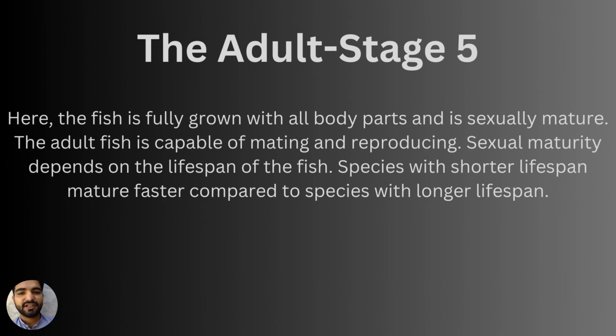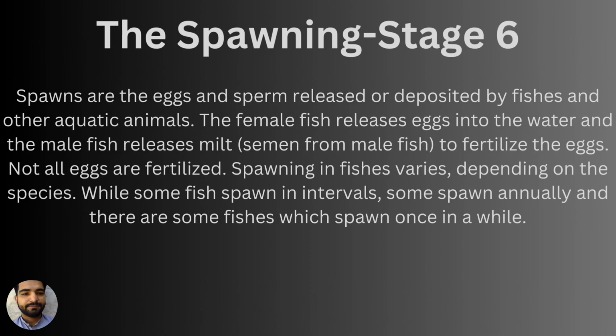Sexual maturity depends on the lifespan of the fish, and definitely species which have a shorter lifespan will mature faster. Because they have a short lifespan, they also have to lay eggs, either male or female fish. Fishes which have a longer lifespan mature later, because they have a longer lifespan, so their maturity will also be delayed. And the sixth stage after the adult stage is the spawning stage.